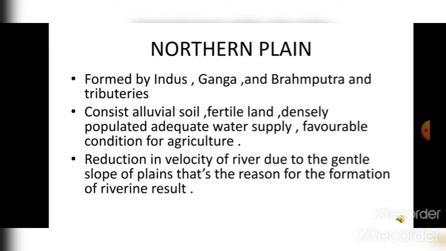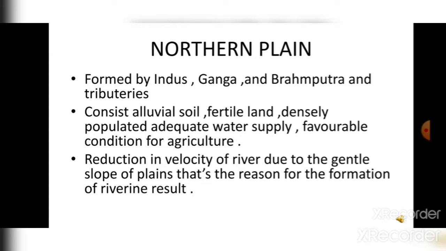Next, so basically what happened, the rivers flow from the Himalayas, from a great altitude, and they cause destruction and erosion.